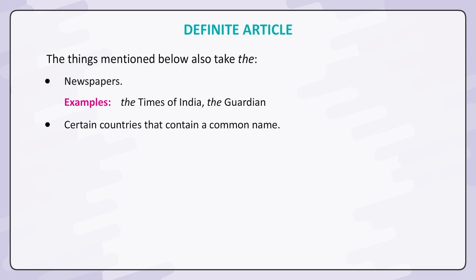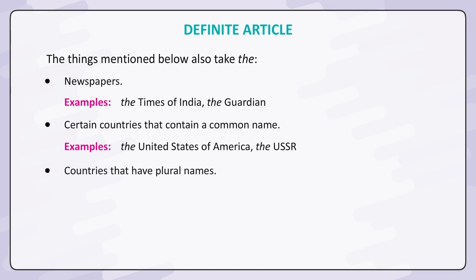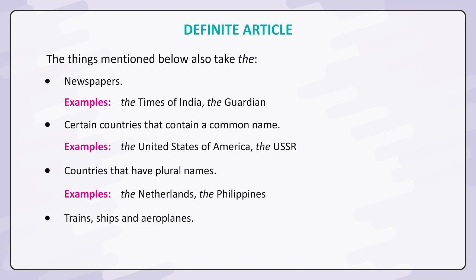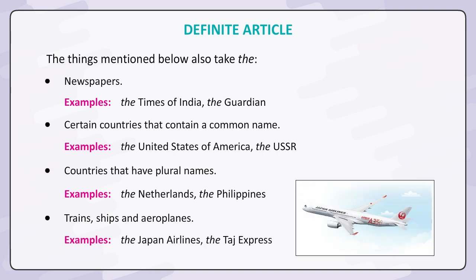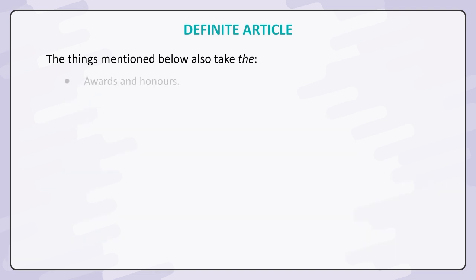Certain countries that contain a common name. Examples: the United States of America, the USSR. Countries that have plural names. Examples: the Netherlands, the Philippines. Trains, ships, and aeroplanes. Examples: the Japan Airlines, the Taj Express.